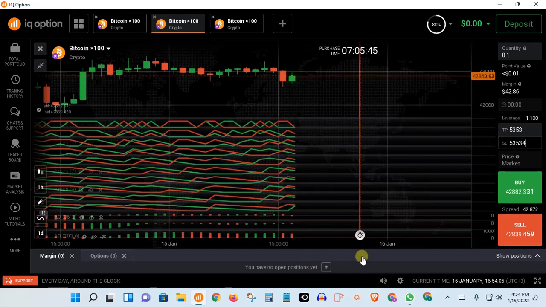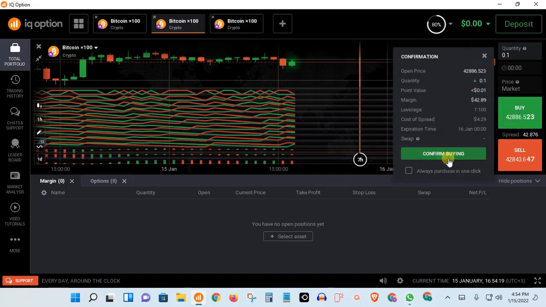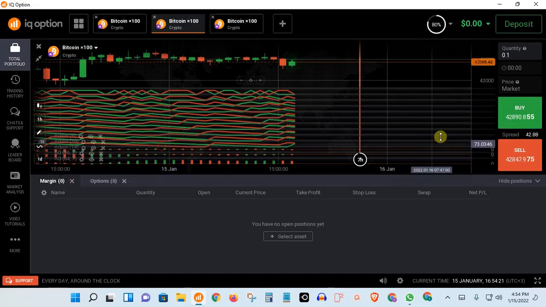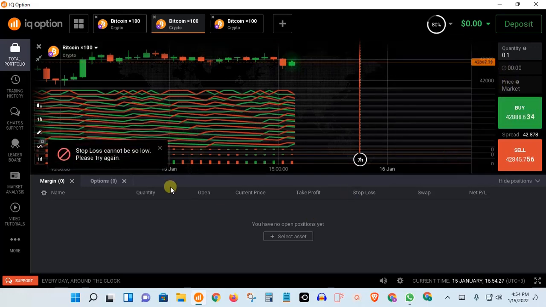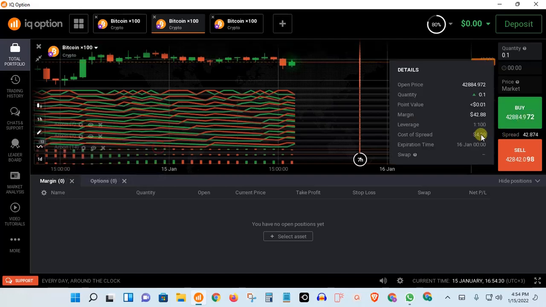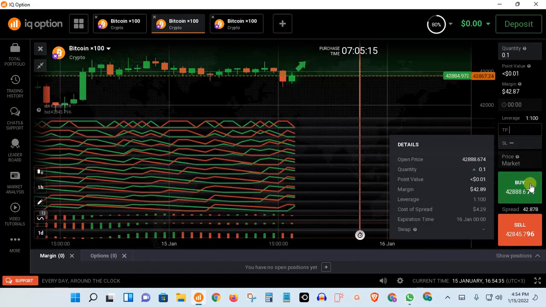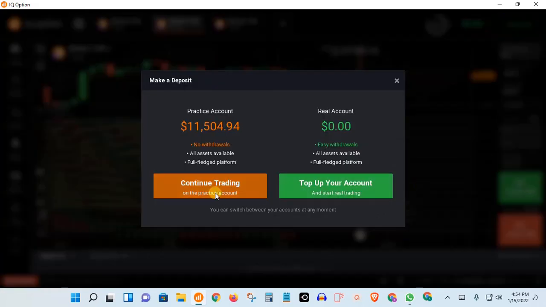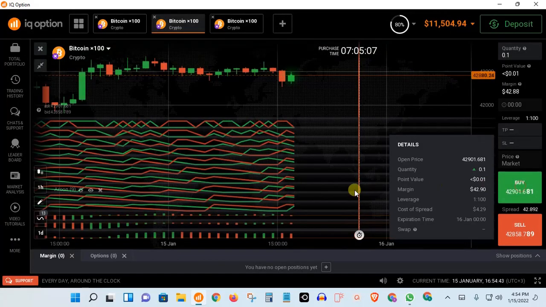Now also, I think this one was brought a little bit earlier. For example, let me first buy this and we see whether it's really making sense. Okay, stop loss cannot be lower than the blah blah blah. Anyway, let me first fix the stop loss. Actually, let me just remove it, then we try bid and see. Oh yeah, on a demo we can just switch to demo very fast, then we put bid.